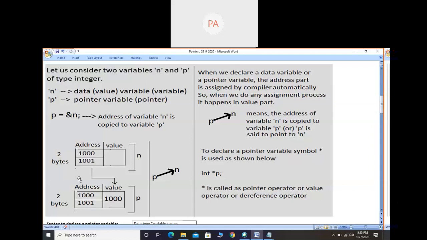So we will not assign the address part, whereas value part we can assign. So we can assign, display and change. That means we can store our own value and display it and change it and modify it. But address part cannot be assigned by us, cannot be assigned by the programmer. Address part is assigned by the compiler automatically when a variable is created.